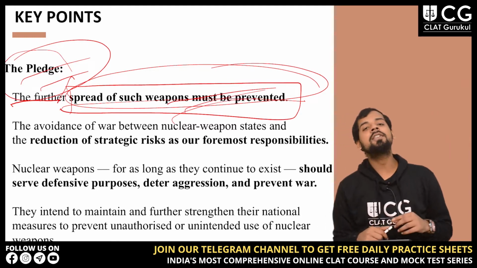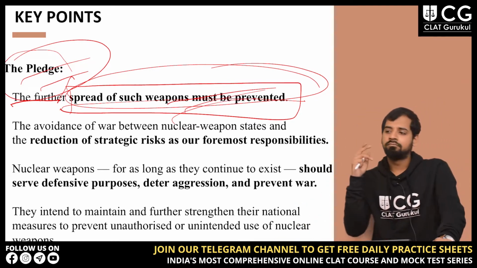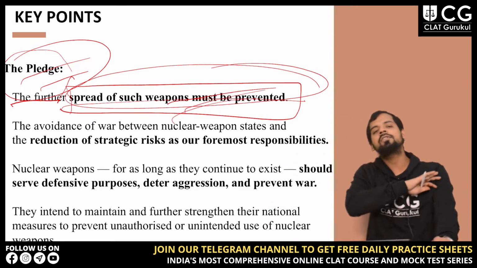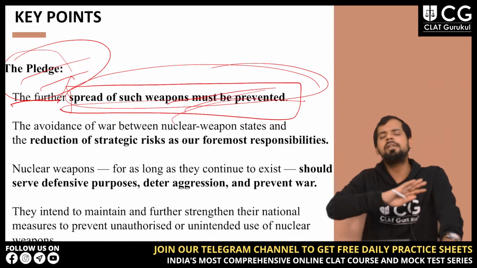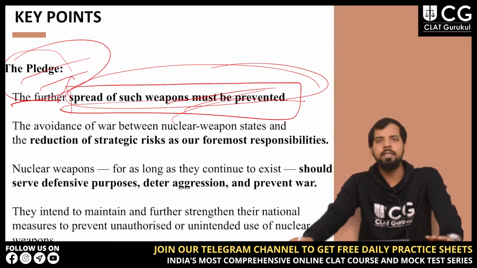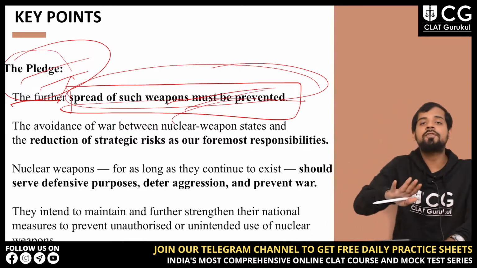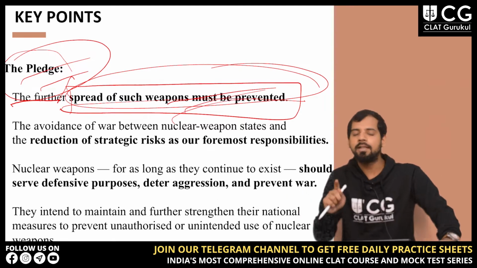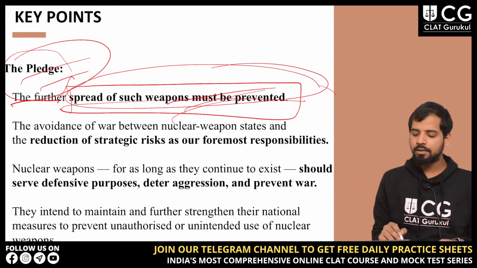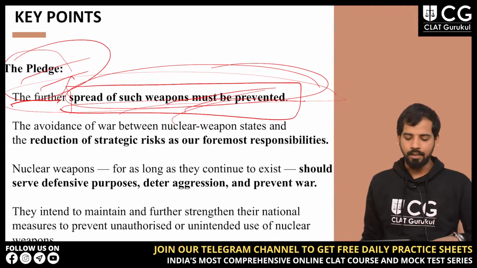Because it is very dangerous to society at large. You can't just take an atom bomb and put it there. There will be mass destruction if anything happens in the near future. So this is the first thing covered under this pledge: the spread of such weapons must be prevented.